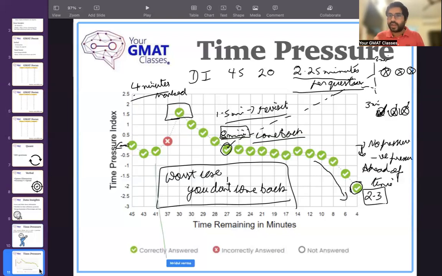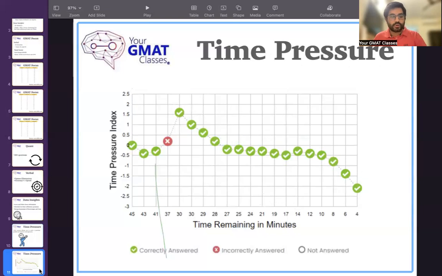So this really matters. I'm spending a lot of time on this because Focus Edition is a lot about time pressure. It's a lot about pacing it right.